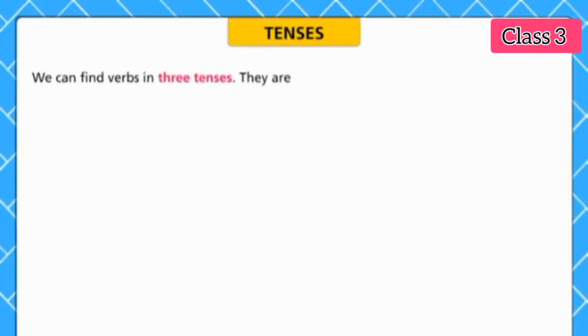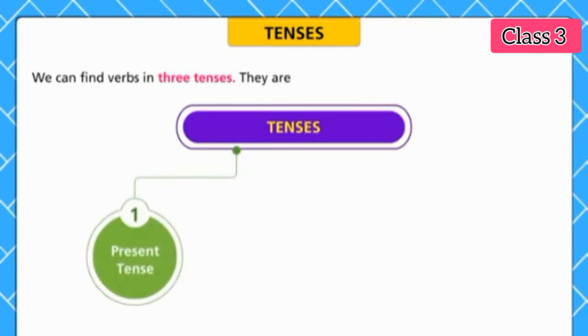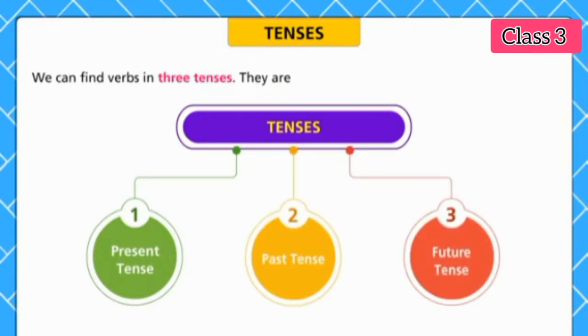Tenses. We can find verbs at three types. They are present tense, past tense, future tense. Let's start learning more about tenses. Simple tense.